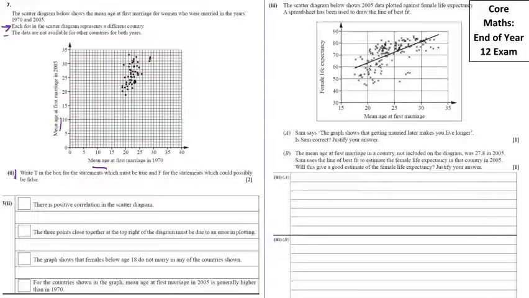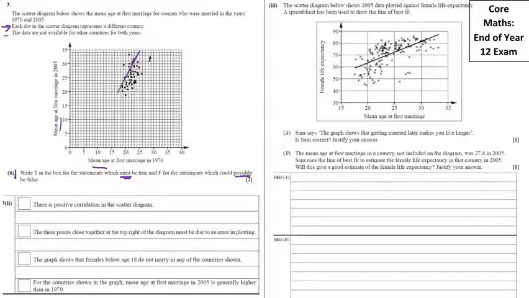Got to work out whether these statements are true or false. And in the wording, it's quite careful. It says T for statements which must be true and F for statements which could possibly be false. So we need to watch out for that as we go through. First one is there's positive correlation in the scatter diagram.